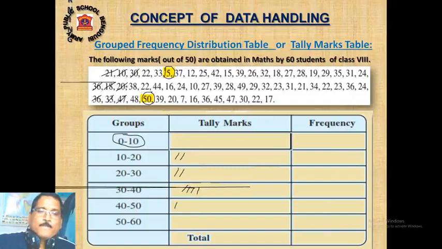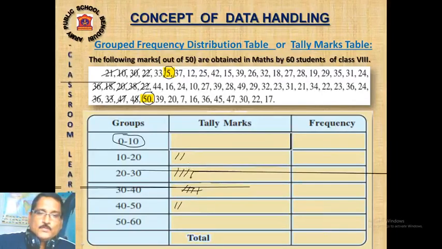Then 38 will be 30 to 40. Make a bundle after 4. Then 48 will be 40 to 50. Clear? Then 22 will be 20 to 30, and another 22 here.